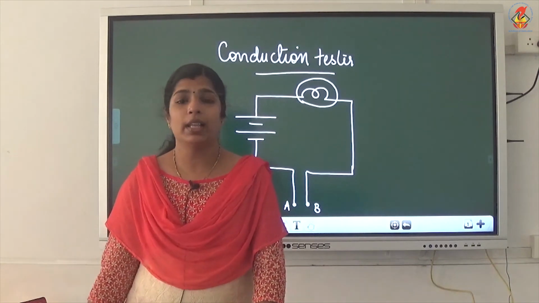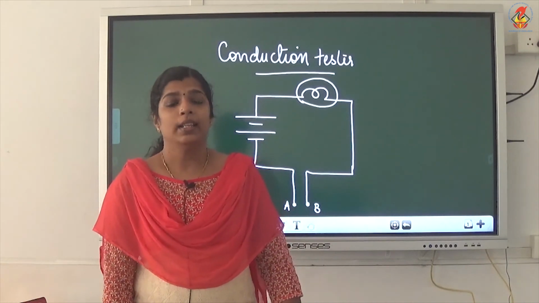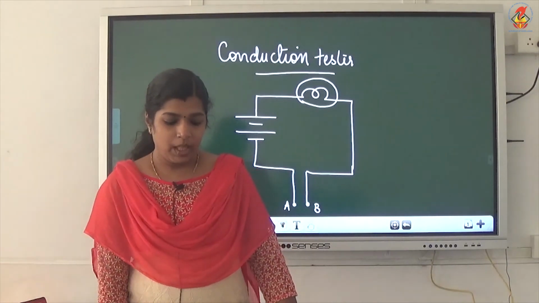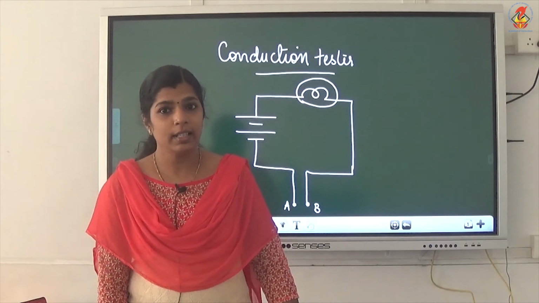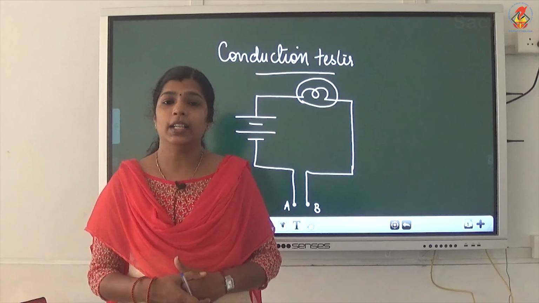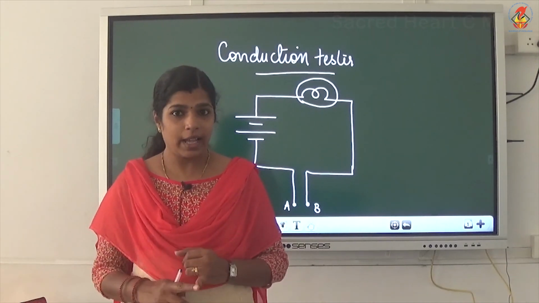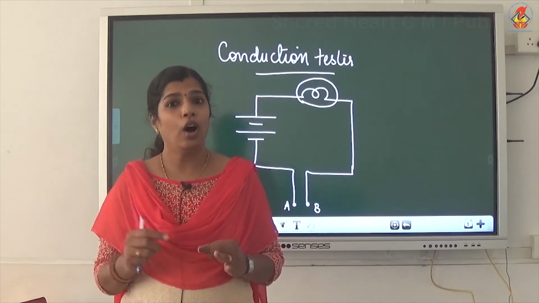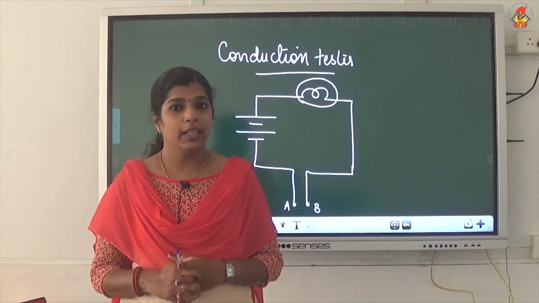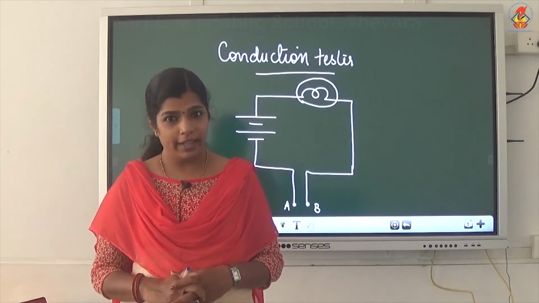If a solution contains acid, base or salt, then that solution will conduct electricity. So, if a solution is a conductor of electricity, it should contain either acid, base or salt. Then only the solution will conduct electricity. We can test it with the help of the tester.